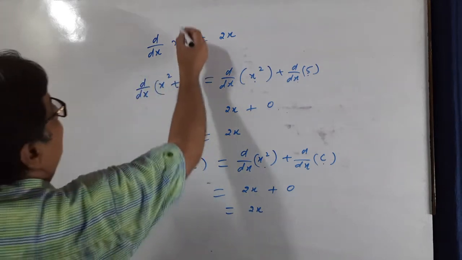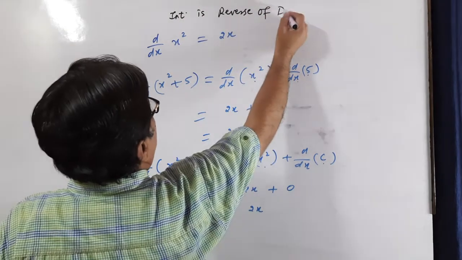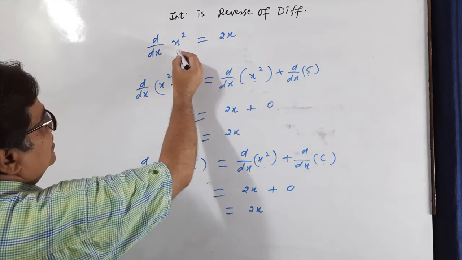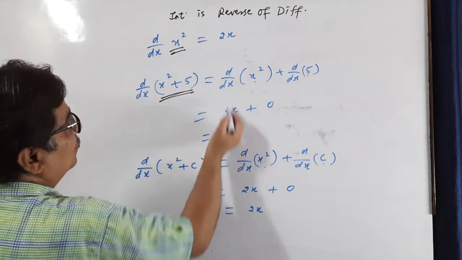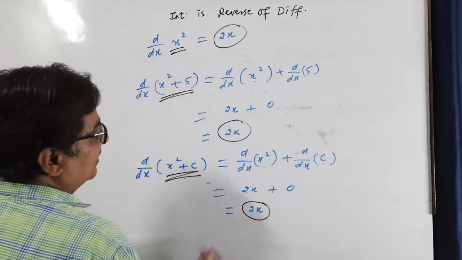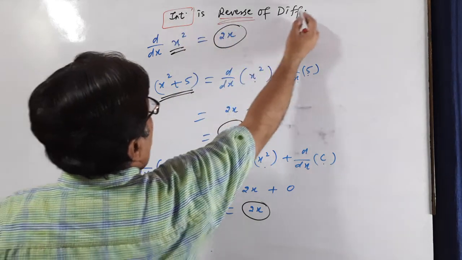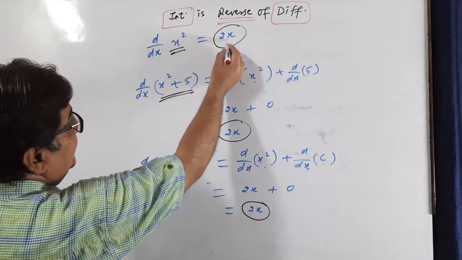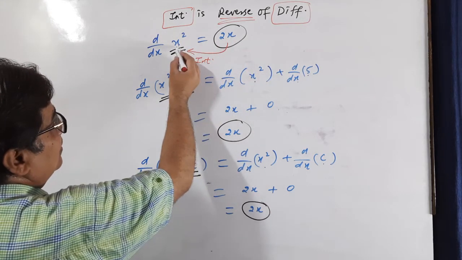अभी आपने सीखा integration is reverse of differentiation. See, differentiation of x square is 2x. Differentiation of x square plus 5 is again 2x. Differentiation of x square plus c is again 2x. Now the rule is integration is reverse of differentiation. That shows if we integrate 2x, we will be having answer x square.